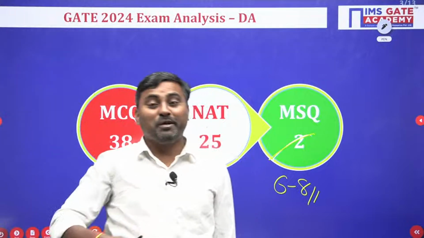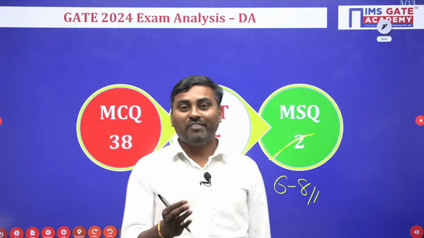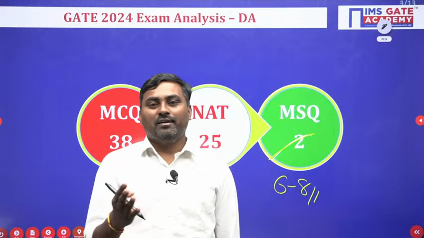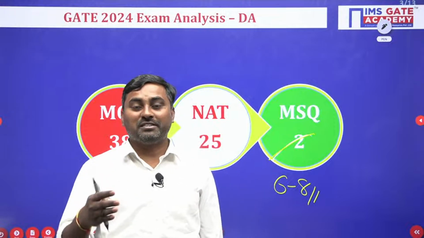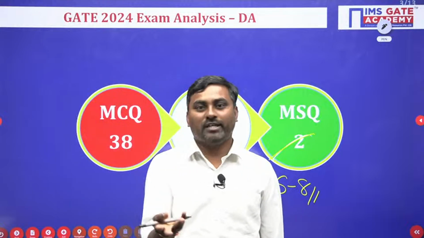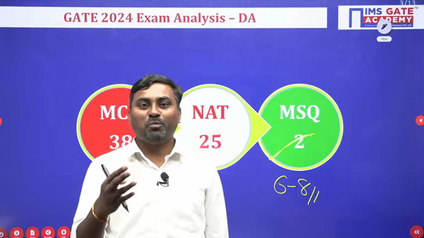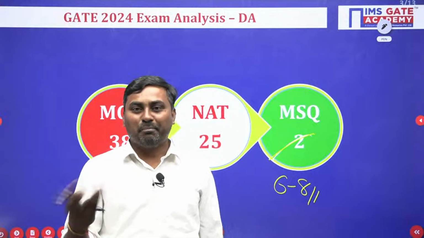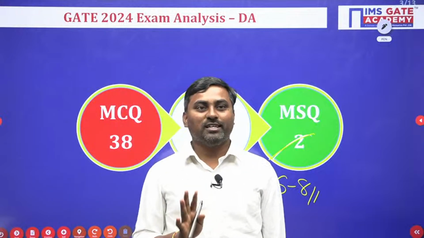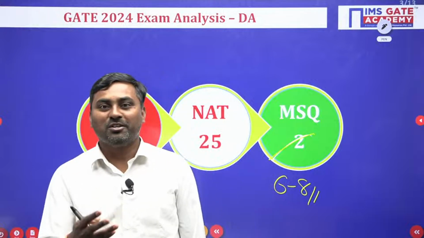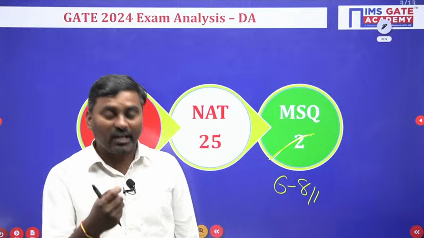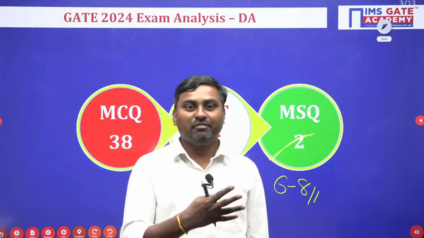As per this paper, we do not have data on how many people appear for this paper. Generally more people appear. Now 70 plus, 75 plus marks are required to get a good IIT. Suppose the number of students appearing for this paper is less compared to the competition, then even 60, 65 marks people can get IIT. That's my expectation, because I do not have exact data on how many students appear for this data science DA paper.